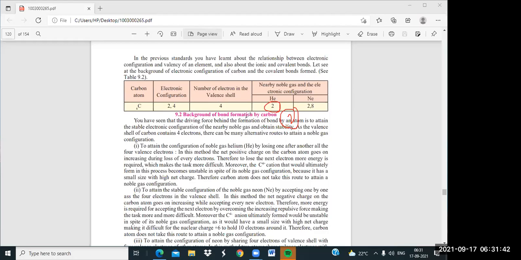So see here, its valency is 2, and when it reacts, its positive charge increases. If the charge increases, positive or negative, it becomes unstable, and for that reason it will not take part in the chemical reaction. Getting it? Yes or no?